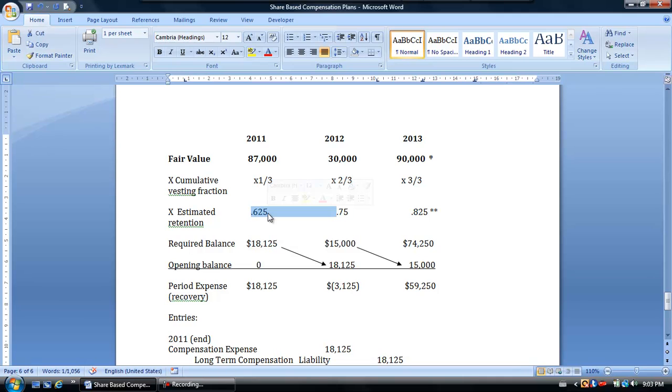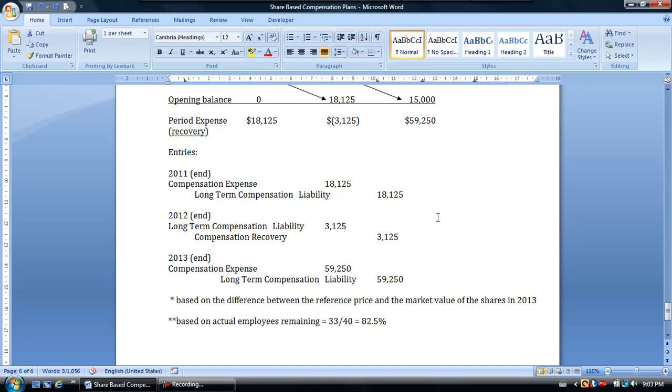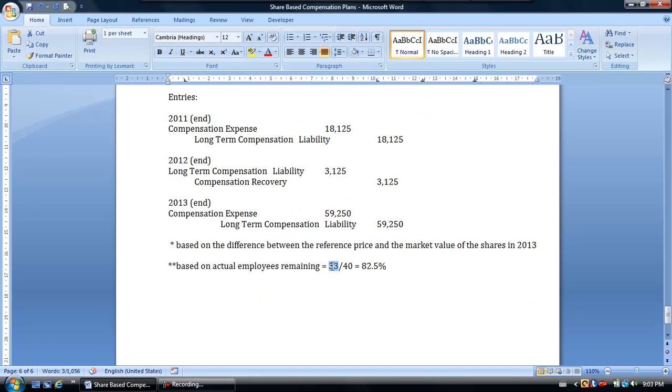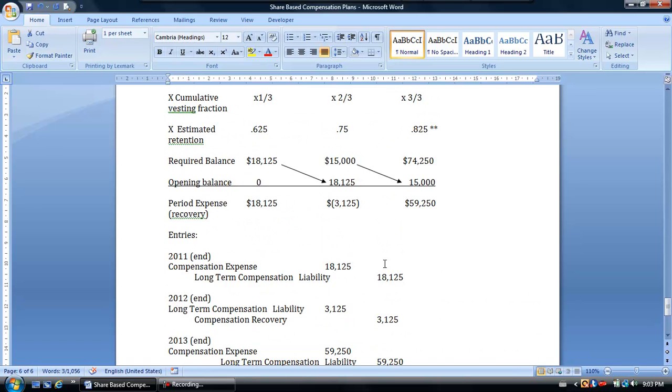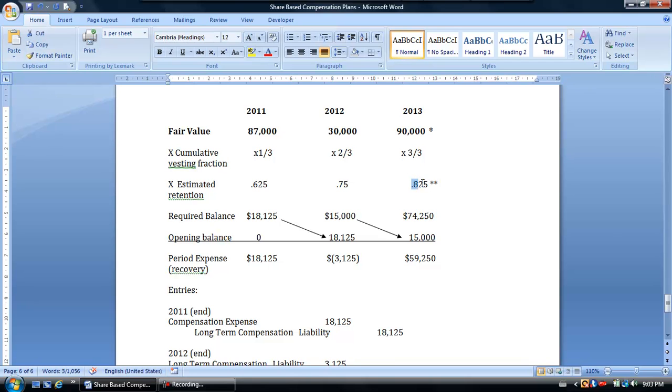In 2012, it will be 75% because we estimate 30 of the 40 will stay throughout the vesting period. And by the end of 2013, we know exactly how many people have stayed. We know that 33 of 40, or 82.5%, have stayed. So we'll use that factor here to calculate the required balance in our liability account for the period.